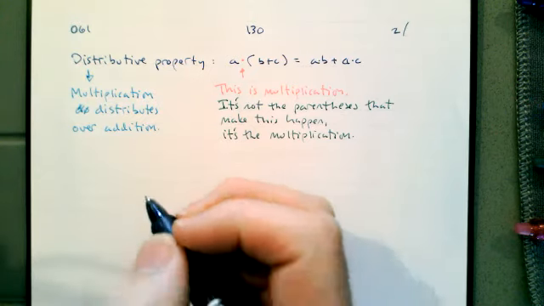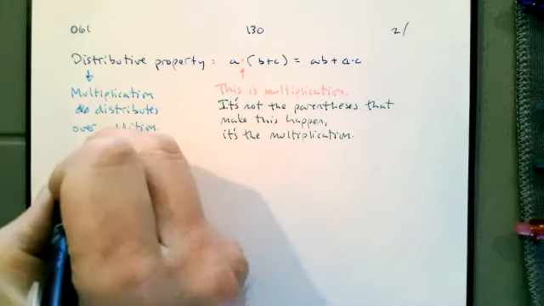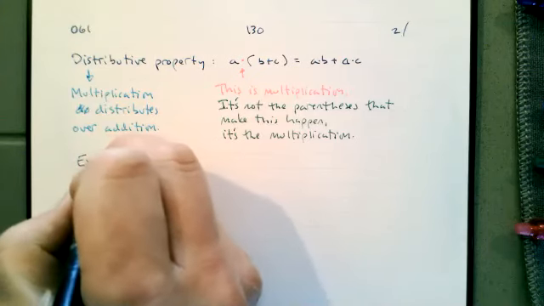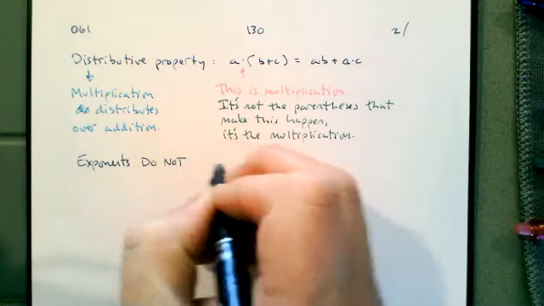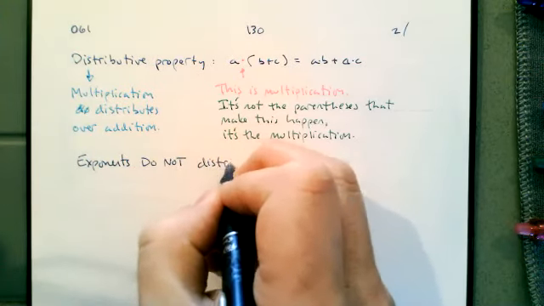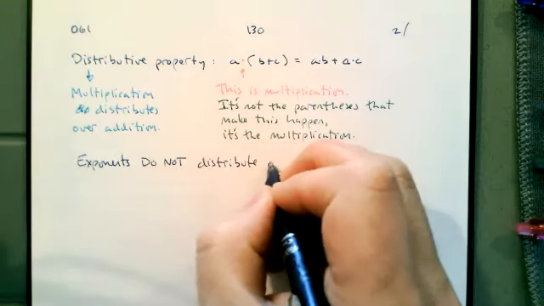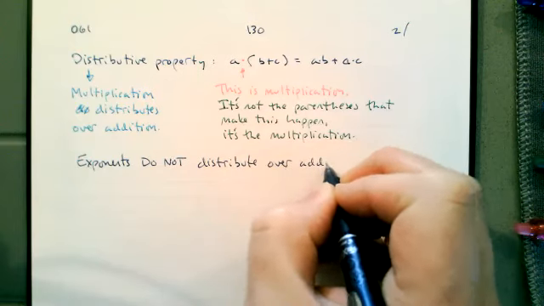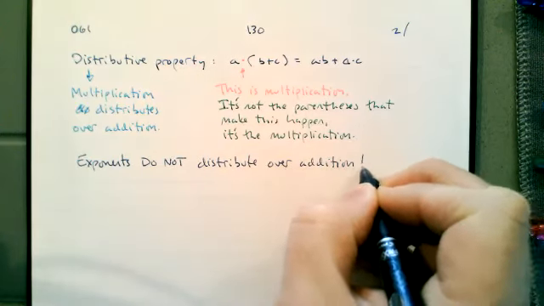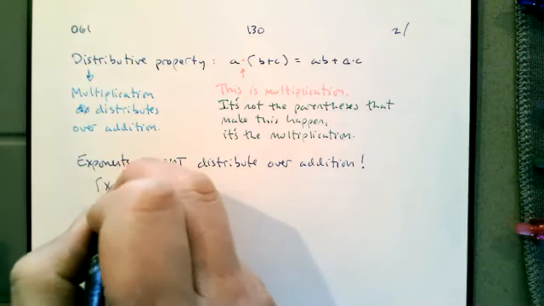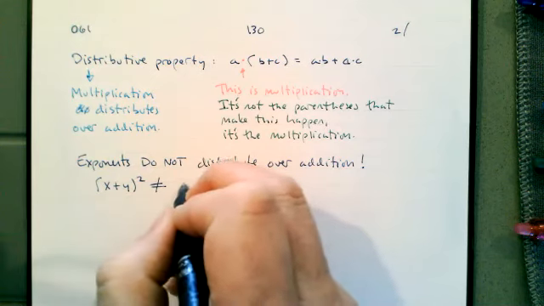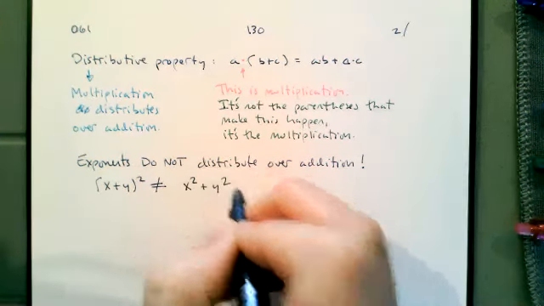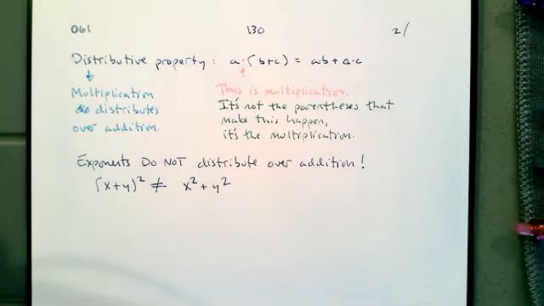Think of things that don't distribute. Exponents do not distribute over addition. If I have, say, (x + y) squared, this is definitely not the same thing as x squared plus y squared. I can't just distribute the exponents.